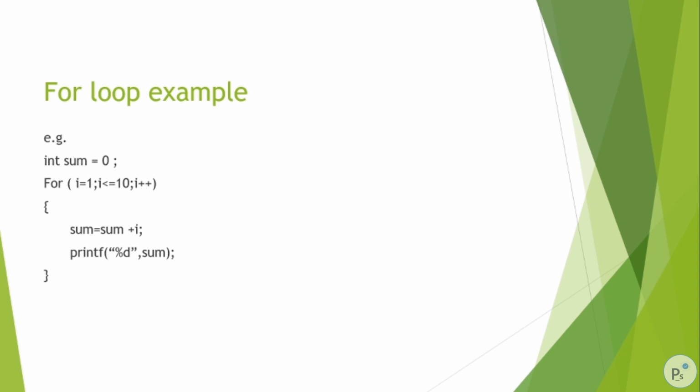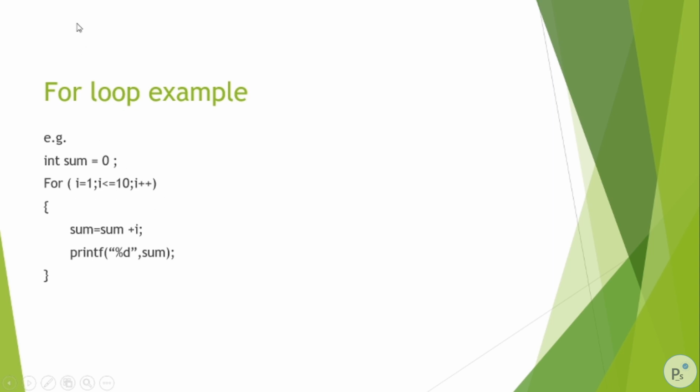As you can see, we have initialized sum equal to 0 as we are performing an addition operation. Here the initialization is i equal to 1, and i is less than or equal to 10, i plus plus.